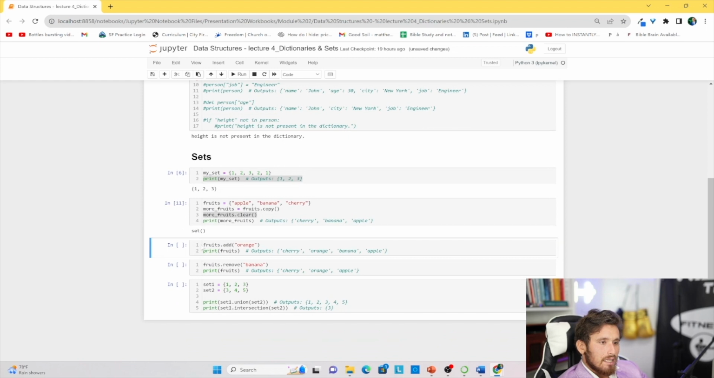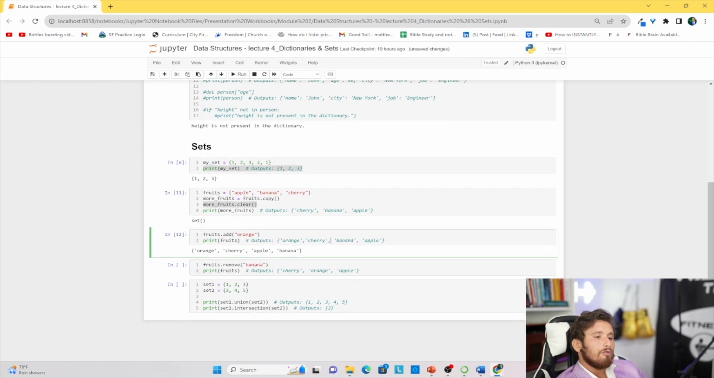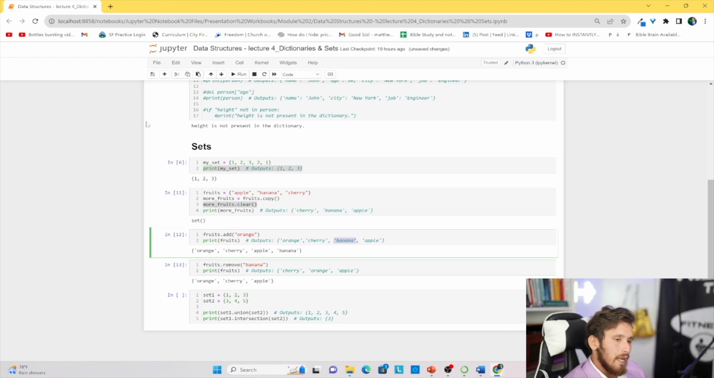Let's take a look at this next line. Again, we want to add the orange. Pretty simple, it's going to add orange to the set. Click run. Now we have orange at the beginning of the set. In this case, this will actually be in the front. All right, and let's do fruits.remove. If we want to remove banana from our fruit set, then we can remove banana. We know that banana was part of the set, so we were able to remove it.